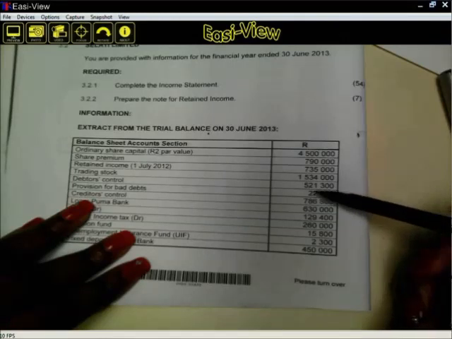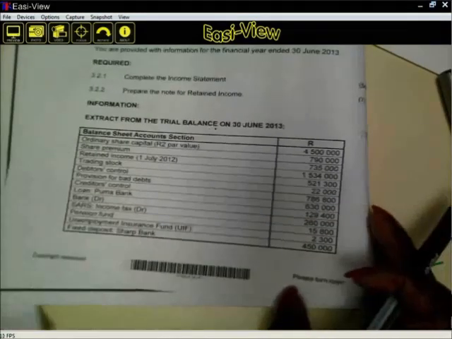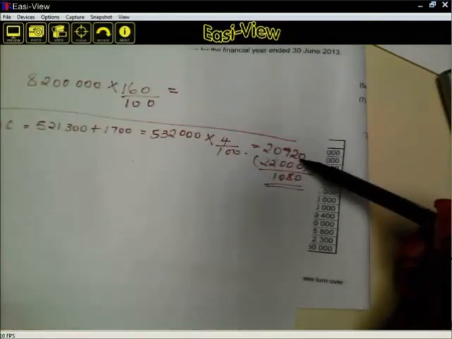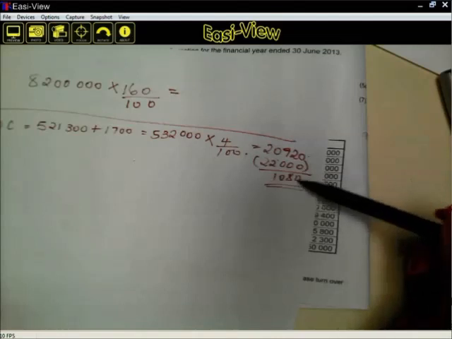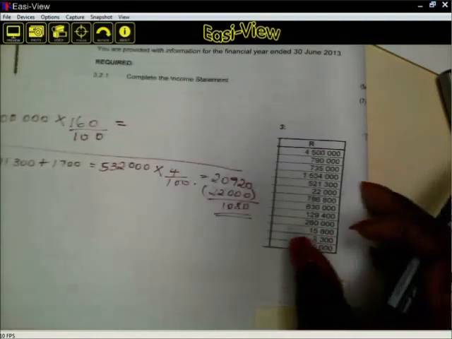So we decided that we will keep 22,000, but only to find that our debtors that did not pay amounted to 20,920. It means this difference was not paid out. So it is receivable. It is coming back into our business. Hence it must be done under other incomes as provision for bad debts adjustment.